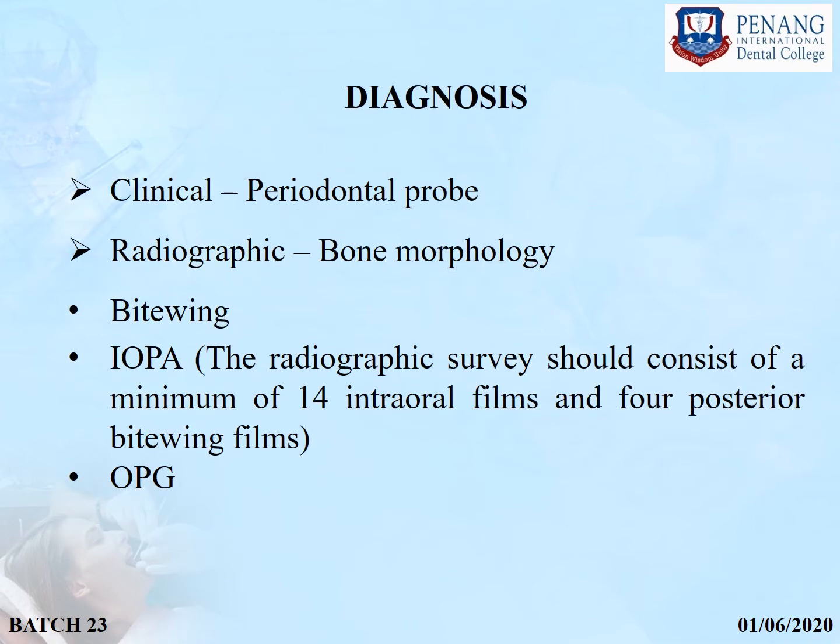Diagnosis of chronic periodontitis: clinically, we have to use a periodontal probe to measure distance from the CEJ to the base of the pocket. Radiographically, we can take a radiograph and see wherever bone loss is there, and we can see the bone morphology also. So to make a radiographic diagnosis, we can take a bite wing, an IOPA, or an OPG also. If you want to do the IOPA, the radiographic survey should consist of a minimum of 14 intraoral films and 4 posterior bite wing films.